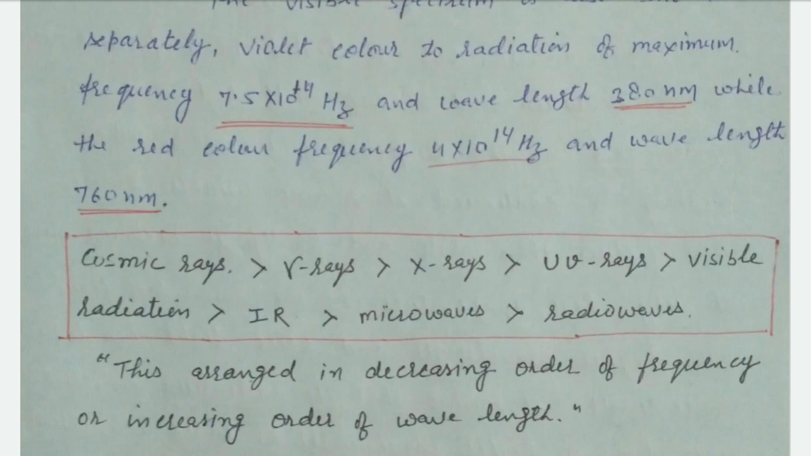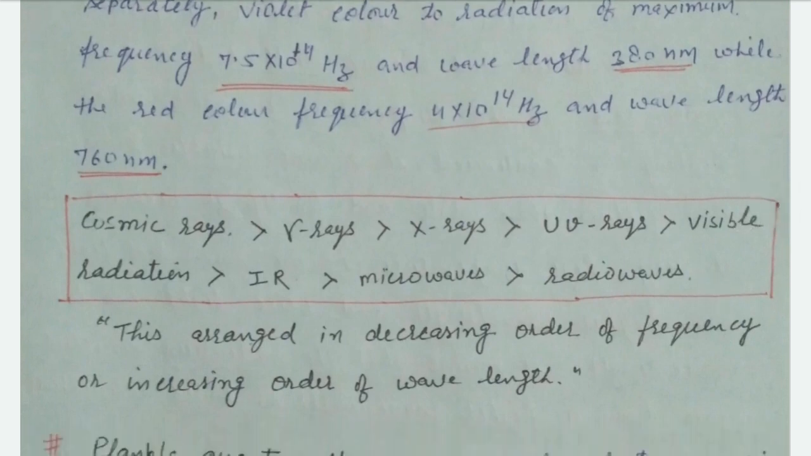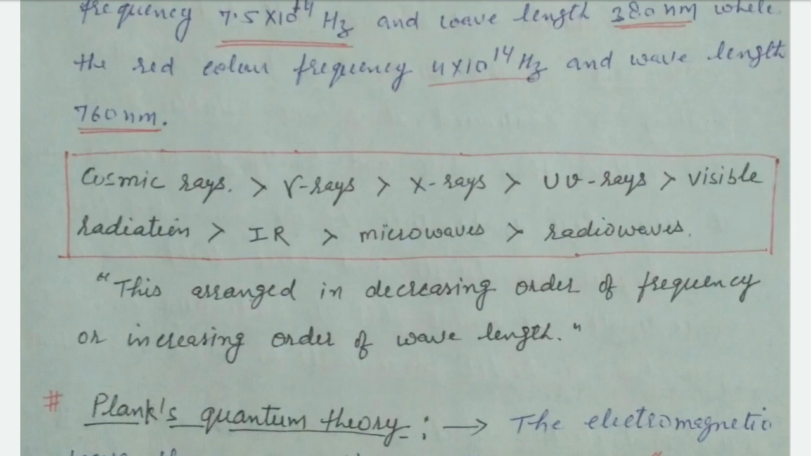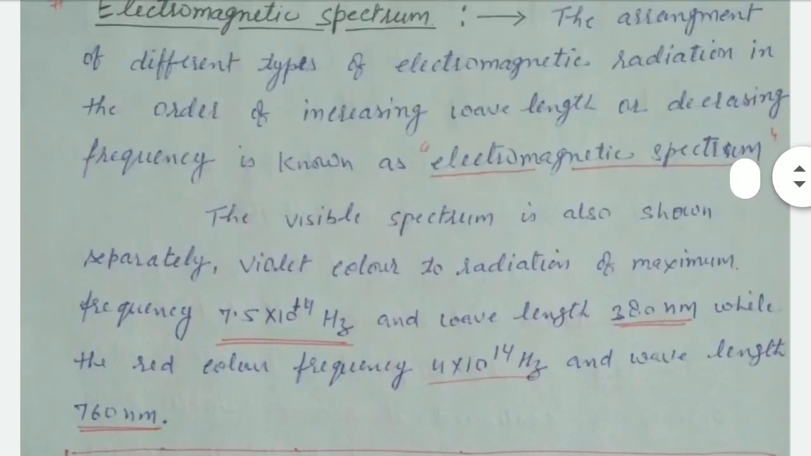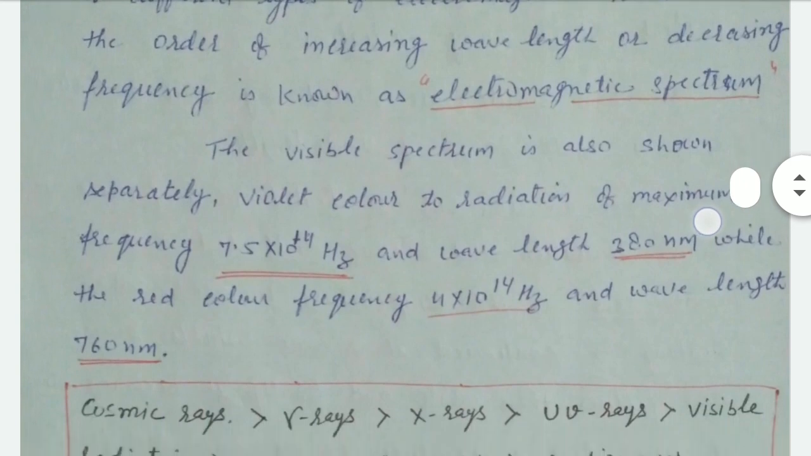These are the types of radiation in decreasing order of the frequency. First is cosmic rays, which have high frequency, then gamma rays, X rays, ultraviolet rays, visible radiation, infrared, microwaves and radio waves. These are in decreasing order of the frequency.